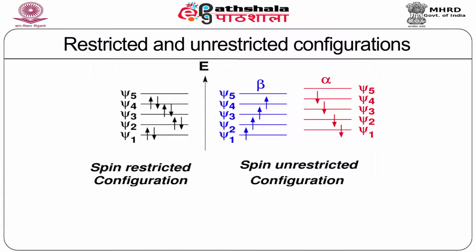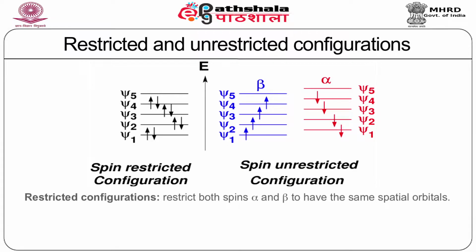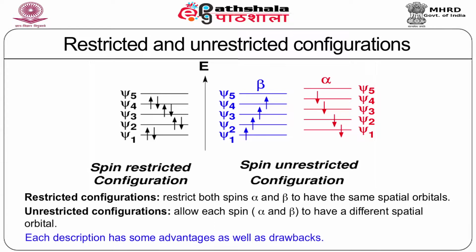Let's start with the restricted configuration. These are the configurations which restrict both spins, alpha and beta, to have the same spatial orbital. As shown in the left panel of the figure, the states labeled by psi1 until psi4 are occupied by both up and down spin. Therefore, the spatial part of these orbitals associated with both up and down spin are the same.